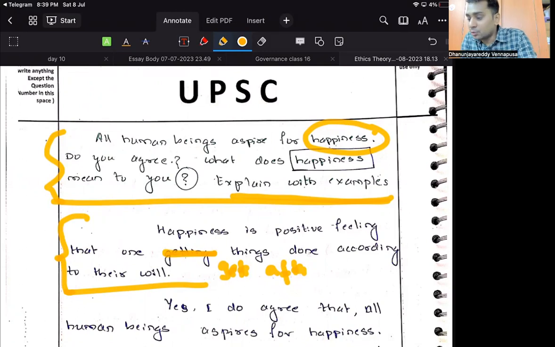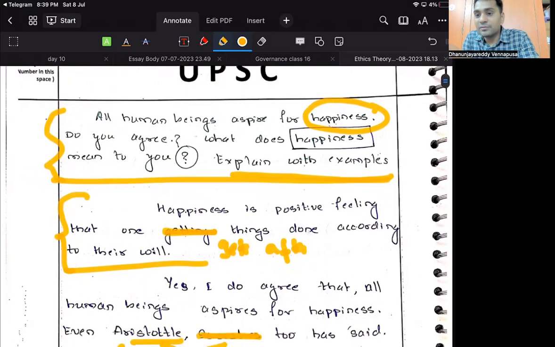So, happiness. What does happiness mean to you? Now different people have different perspectives. You have written that, right? So, do you agree? Yes, I do agree. And then write. So there are three questions here. What is happiness to you? Do you agree that happiness is the ultimate goal? Third thing is, what does happiness mean to you? What is happiness? Ultimate aim is happiness. Give it with examples. What it means to you with examples.